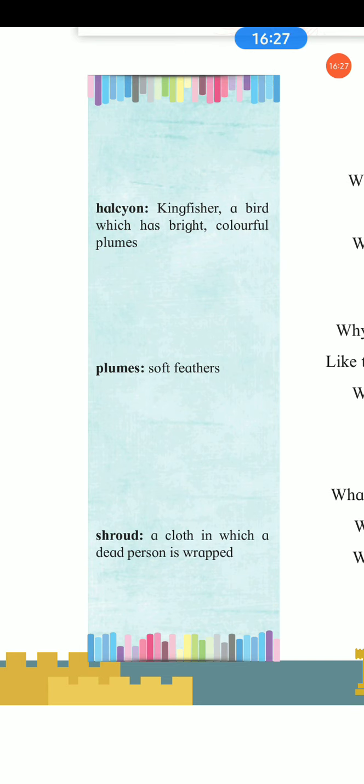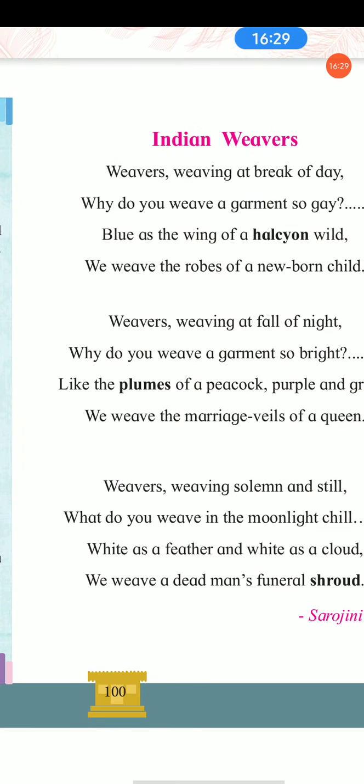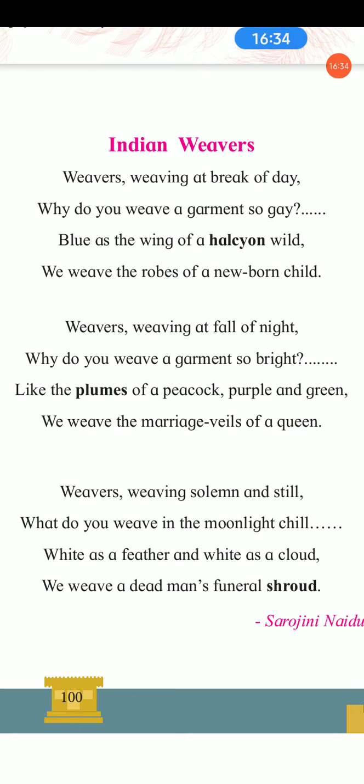When she sees that, she was very curious to know why the weavers are weaving this cloth of blue color. As the wing of halcyon wild, as the feathers of kingfisher, because we have seen this bird in our surrounding, in our environment.